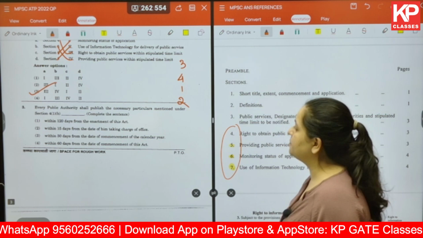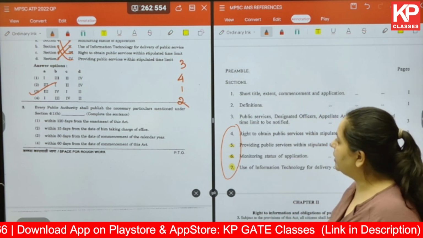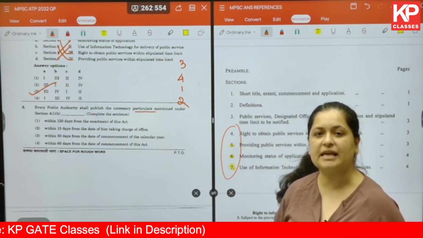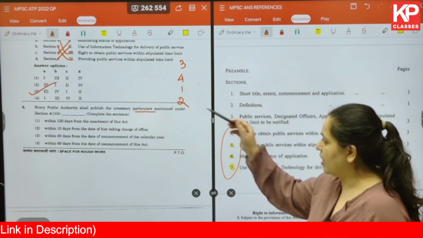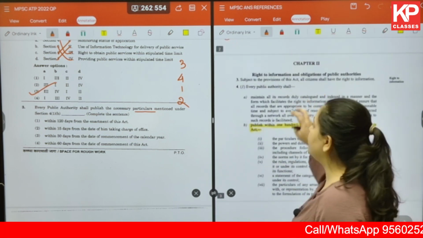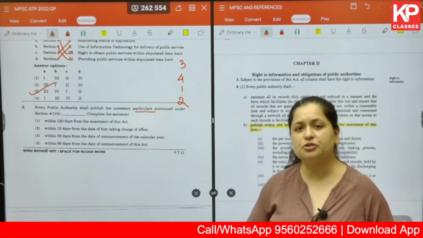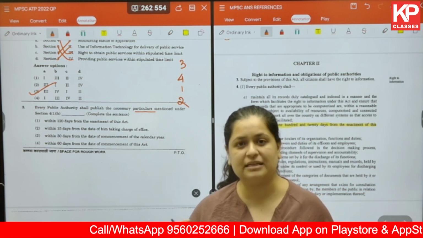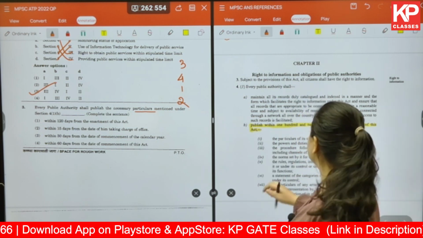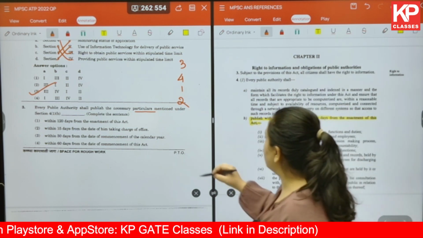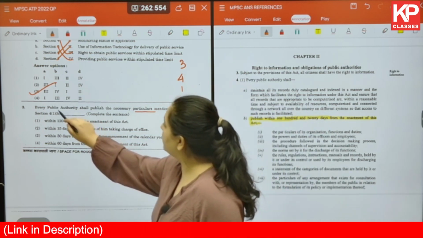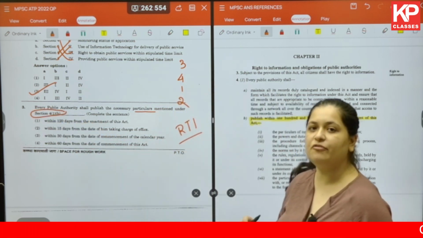The next question is: every public authority shall publish the necessary particulars mentioned under section 4(1)(b), and you have to complete the sentence. Here you can observe that the name of the act is not given to you. So you should be so thorough with your acts and policies that you already know what act we are talking about over here. In this particular regard, we are talking about RTI, and as already given in the question, we are talking about section 4(1).